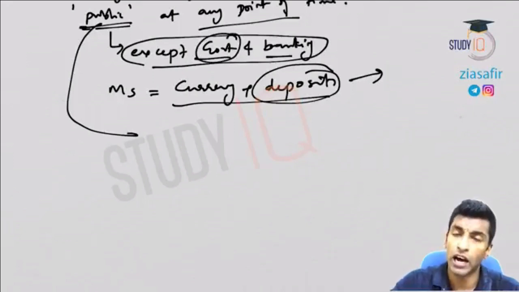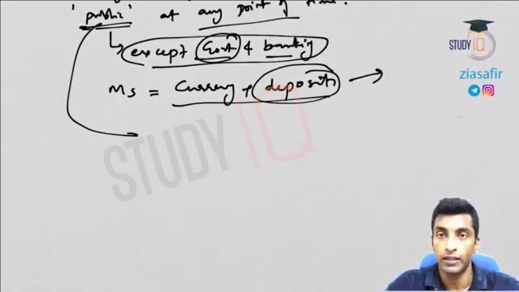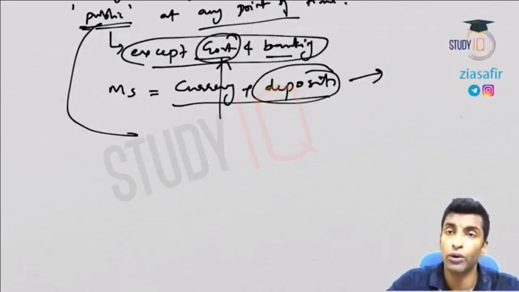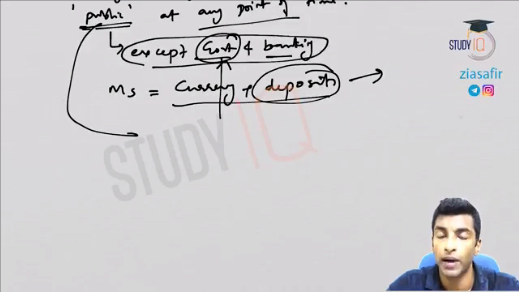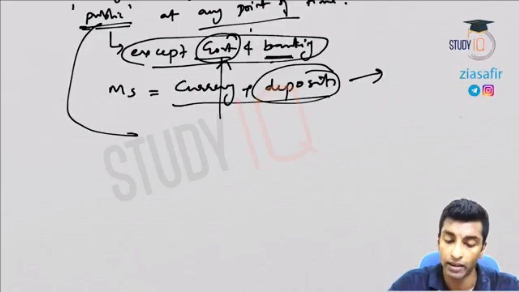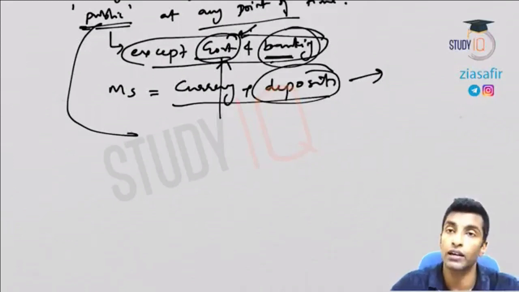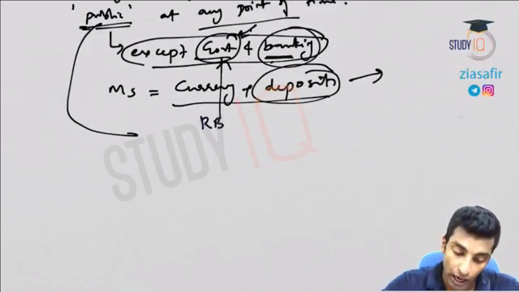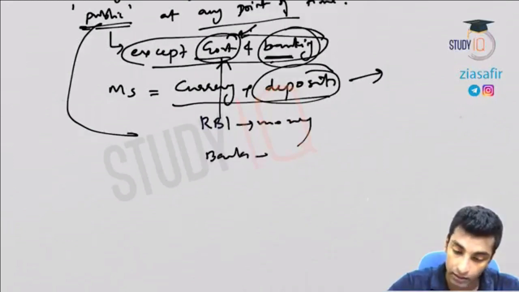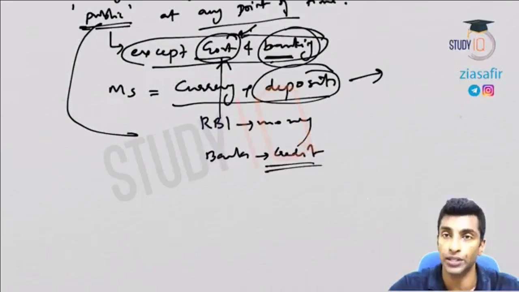Now when I talk about RBI, RBI is part of government. So you cannot go and start an account in RBI. RBI is not a bank like any other bank, right? So RBI is actually part of government. RBI is a money creator, maker of money, and banks will create the credit. So RBI creates money, banks create credit. So you need to know the credit creation process. I'll explain the credit creation process now.